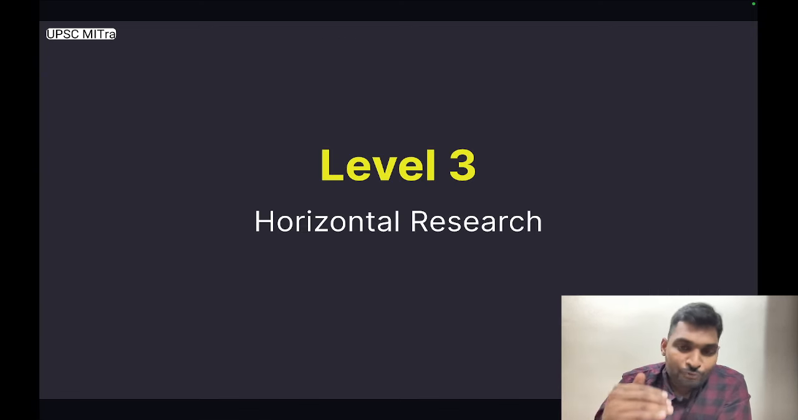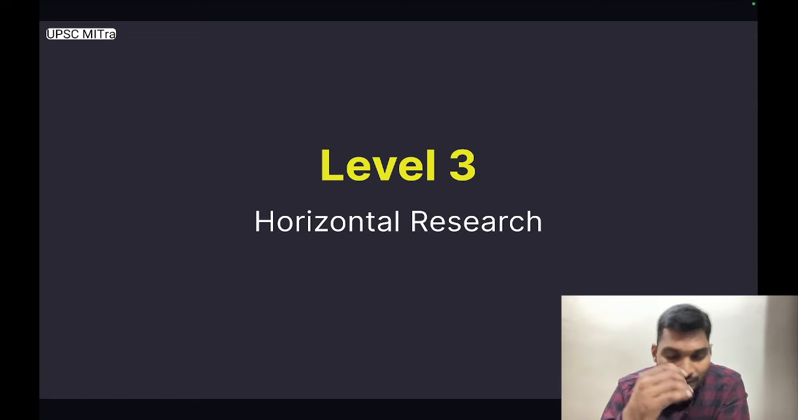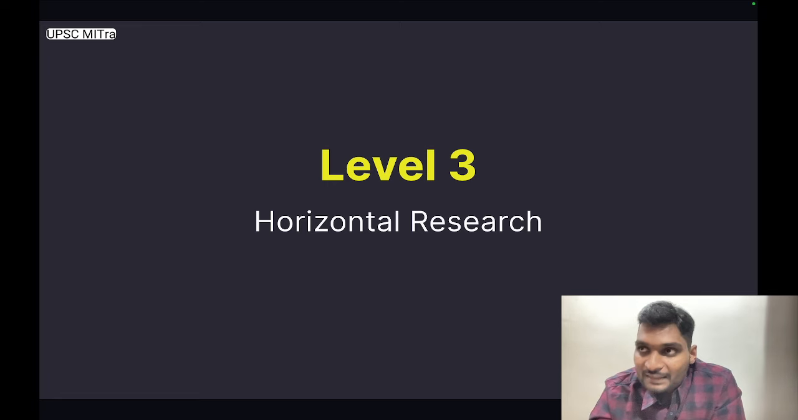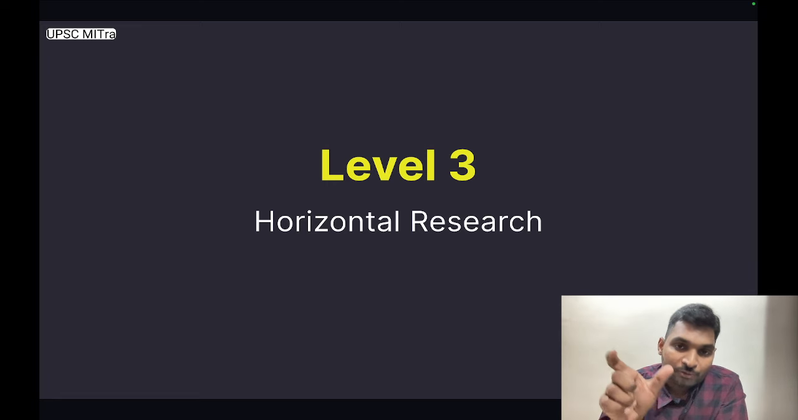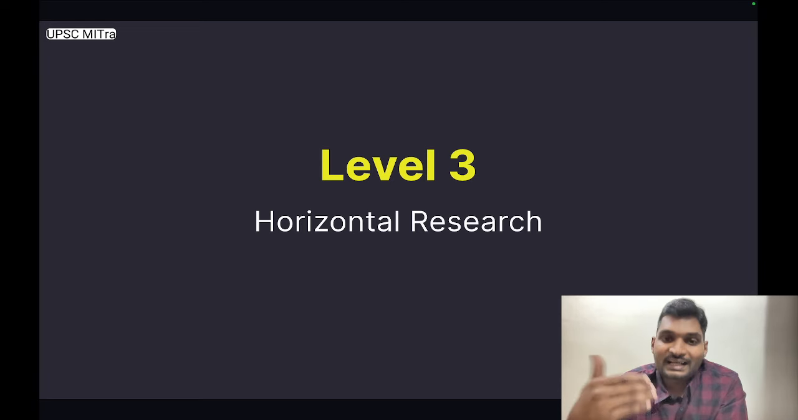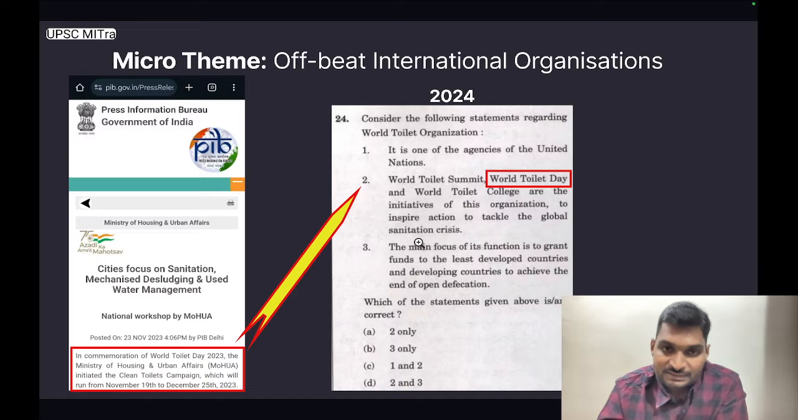Now guys, let's move to level 3. At level 2 we saw that UPSC frames questions using concepts, keywords, key phrases given in the PIB press releases based on those particular micro themes, which are only mentioned but not defined or described. At level 3, UPSC frames even more abstract questions based on those particular micro themes and information, concepts, facts given in those particular press releases. Let's understand with the help of examples.